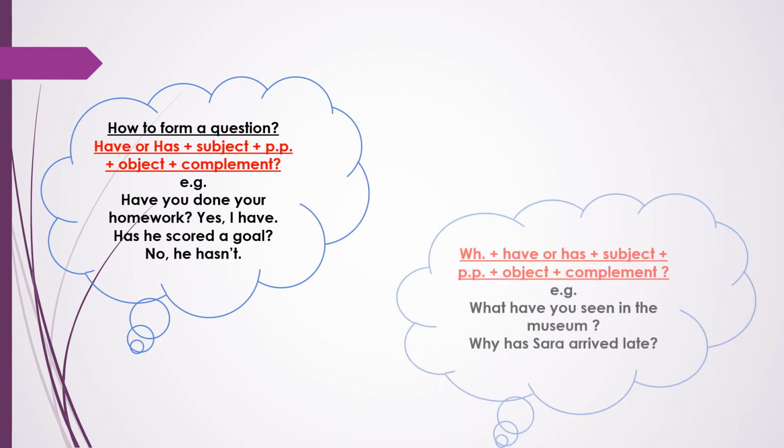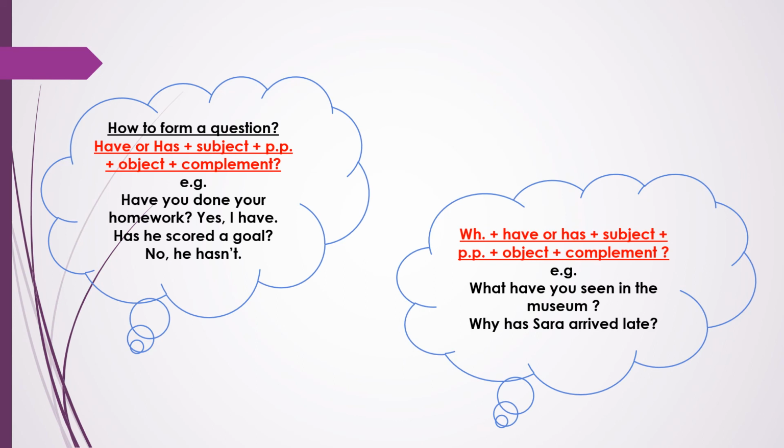Now look at this bubble. How to form a WH question. WH means what, when, why, which, etc. So we can start by using a WH word. Then we put have or has, then the subject, then the past participle, then the object, then the complement. For example, what have you seen in the museum? Why has Sarah arrived late?